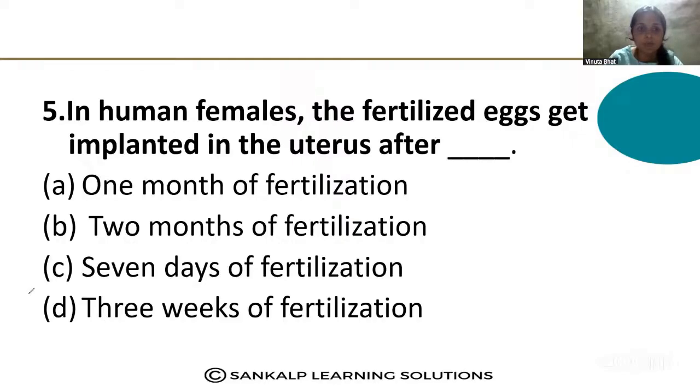So after the fertilization, the zygote gets implanted in the uterus after 1 month? No. 2 months? No, this is the wrong one. 7 days of fertilization. Yes, this is the correct option. 7 days of fertilization is the correct option.